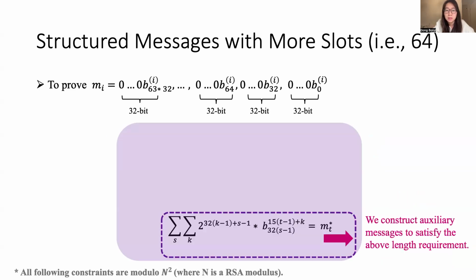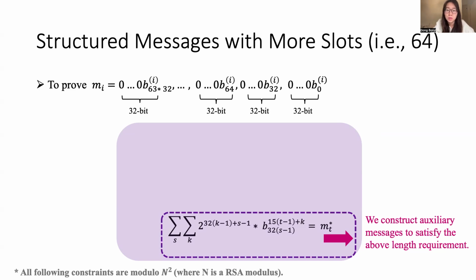So to fix this problem, we construct auxiliary messages using binary records to be proved, so that we can make the auxiliary message satisfy this length requirement. That is, the auxiliary message length cannot be so long.